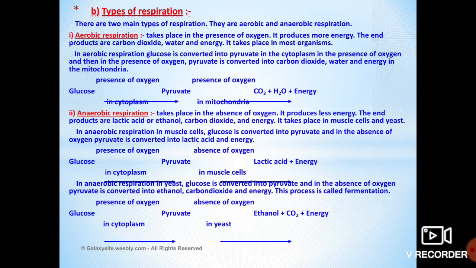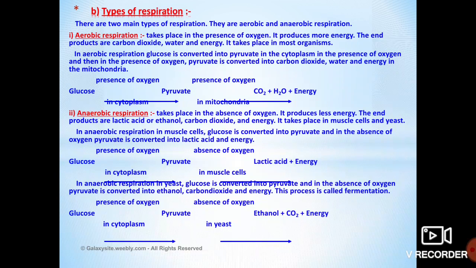What do you mean by aerobic respiration? It is nothing but quite natural. Aerobic respiration is a kind of respiration that takes place in the presence of oxygen. In the presence of oxygen, it produces more energy, and the end products are carbon dioxide, water and energy. This aerobic respiration takes place in most organisms. Here the glucose breaks down in the presence of oxygen and forms pyruvate.